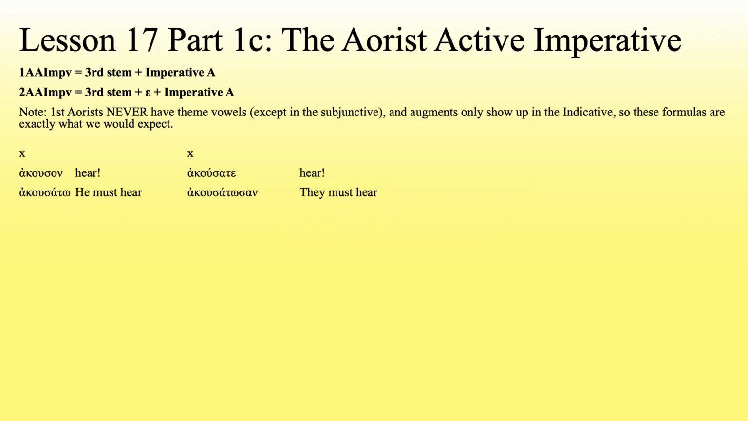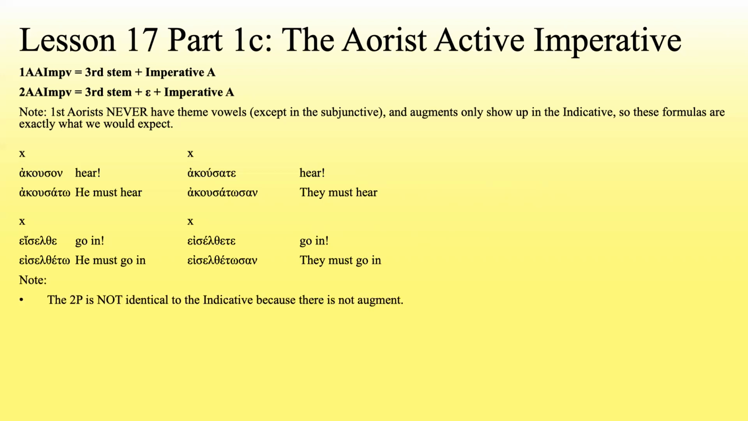So we have akusan, akusata, sato, akusate, akusato-san. And then for second aorist, we've got ace aelphe, ace aelpheto, ace aelphete, ace aelphetosan. And you can look at the translations of them there, but they're what we would expect to be.